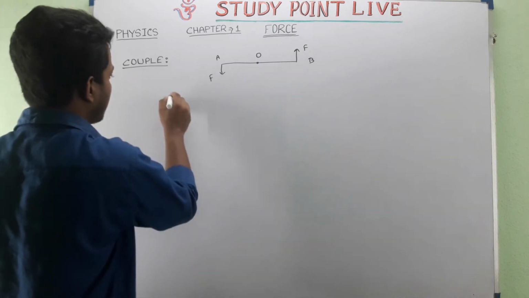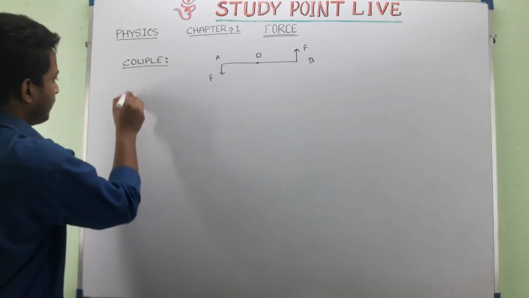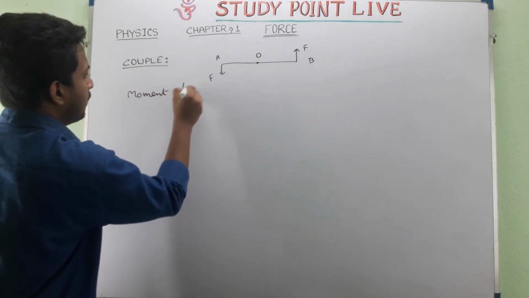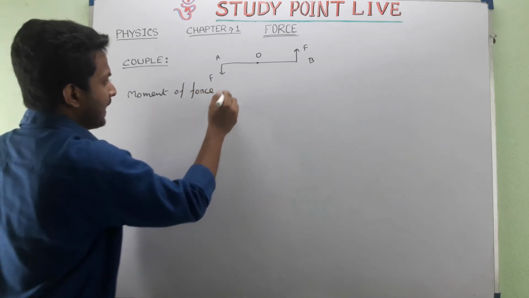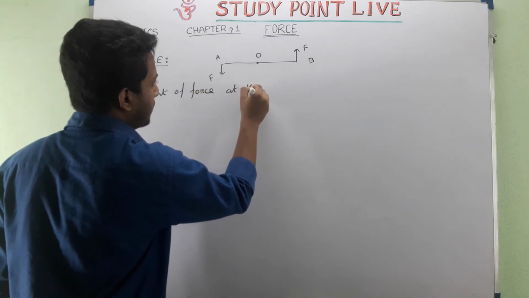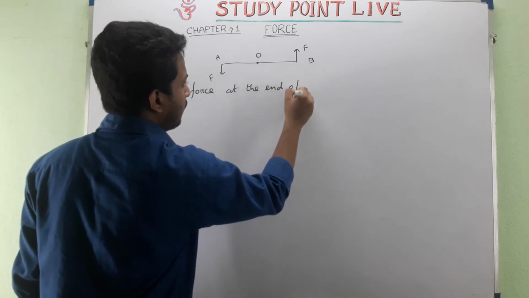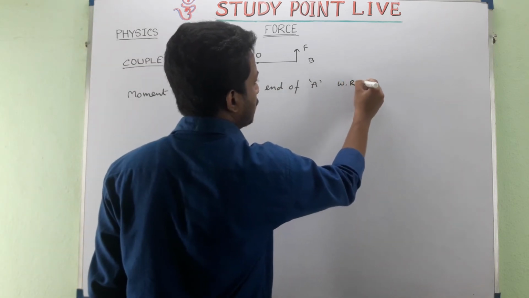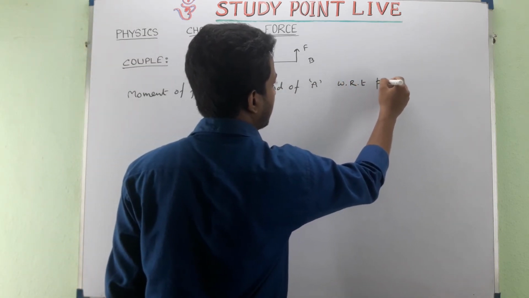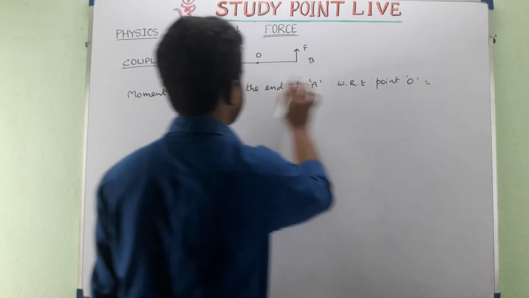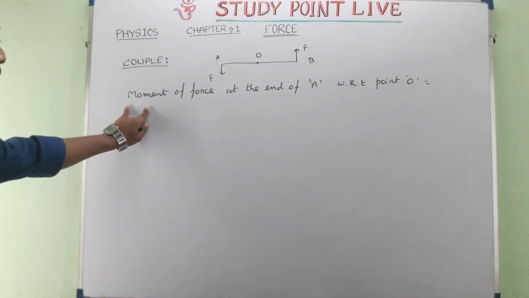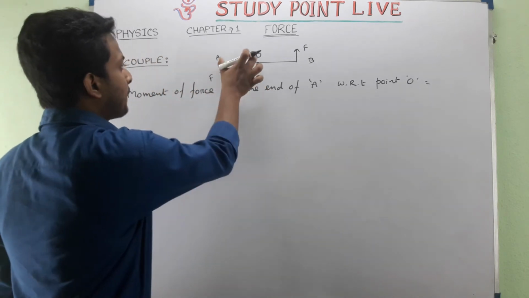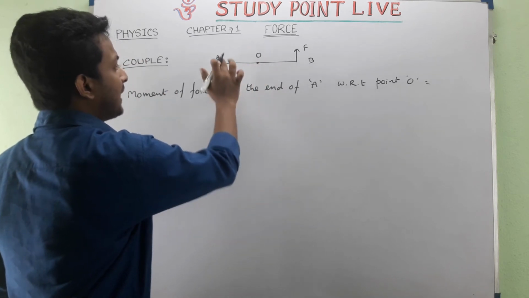Now see, from here we can write. Moment of force at the end of A with respect to point O. Say we have to find the moment of force at the point A with respect to this point O. That will be force into the perpendicular distance from the pivot point to the line of action of force.